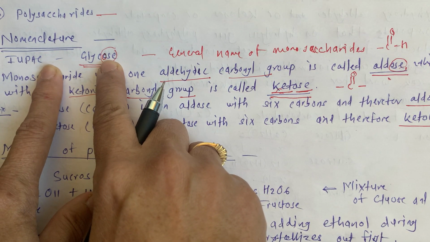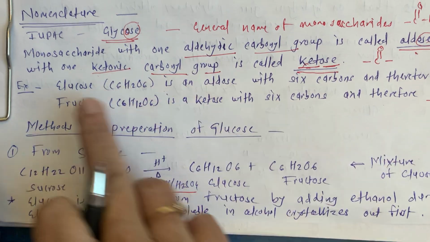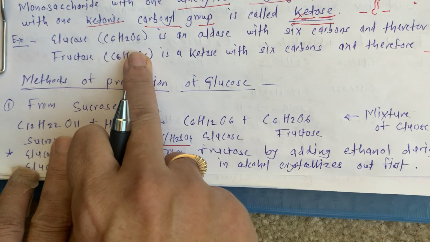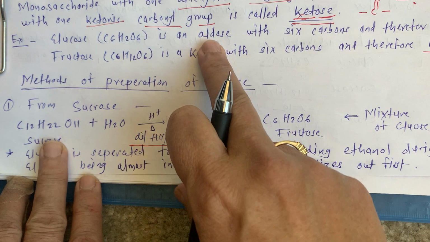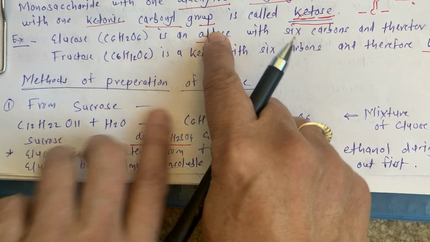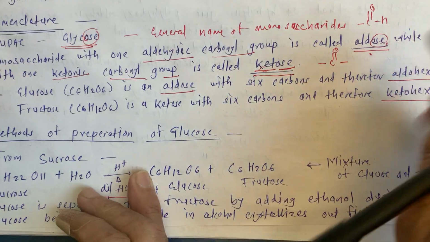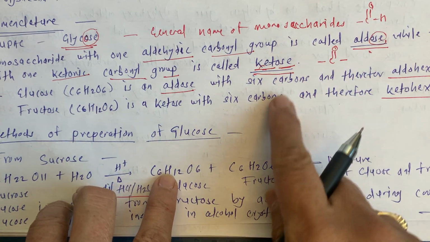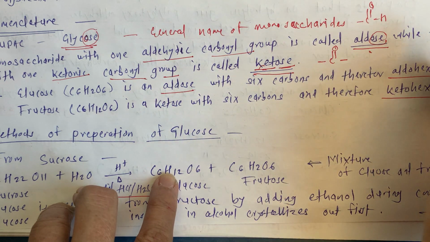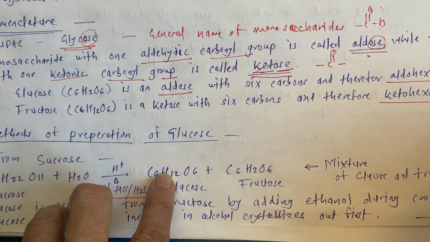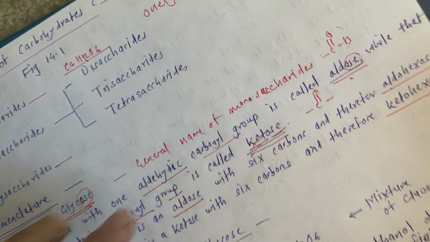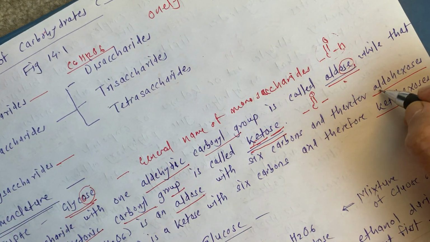Here is an example: this is our glucose, C6H12O6, an aldose. Means this glucose has an aldehydic structure. There are 6 carbons and an aldehyde group.